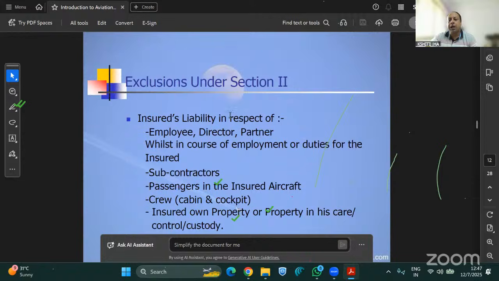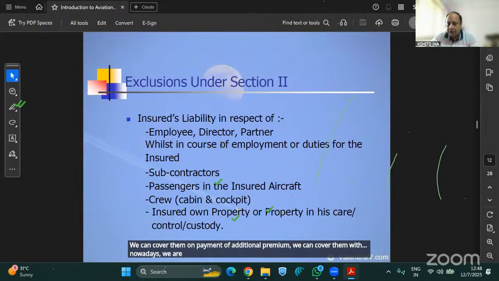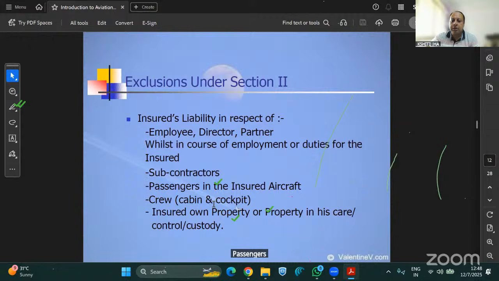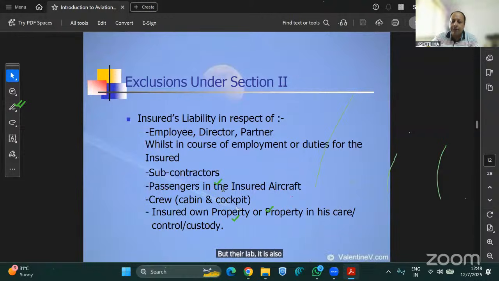Exclusions. The liability in respect of employee, director, partner is excluded, but we can cover them on payment of additional premium. Nowadays, we are covering them under all the general aviation policies. Passengers in the insured aircraft: when passengers are sitting in the aircraft, our normal PA policy is also covering them, but their liability is also covered under Section 3, which we will discuss in the next section.